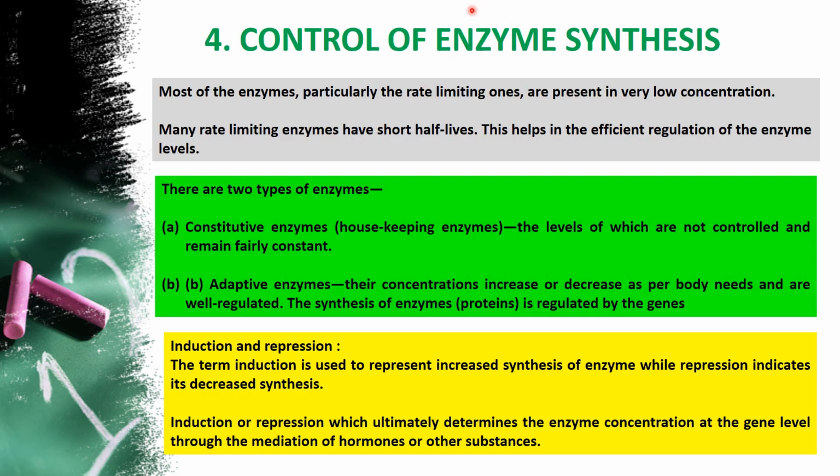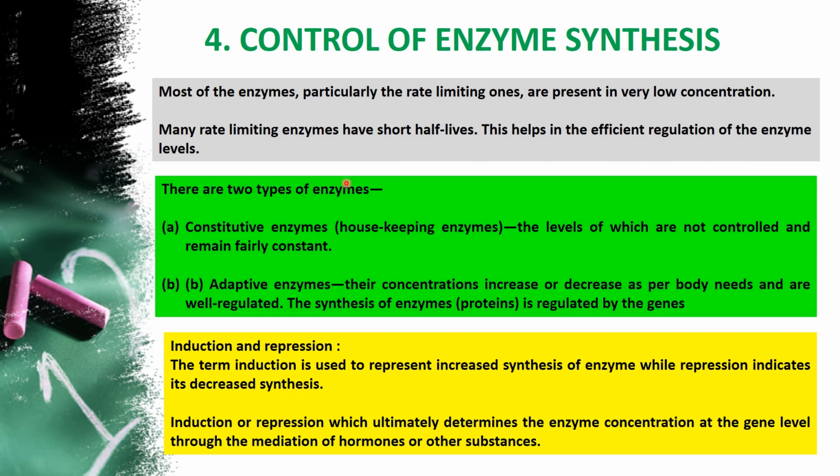Next one is control of enzyme synthesis. This is very simple. We know that from the gene level, our DNA is transcribed and translated, and now we get the protein. That protein here we consider as an enzyme. Most of the enzymes, particularly the rate limiting ones, are present in very low concentration. Rate limiting enzymes are very short lived. They help in the efficient regulation of the enzyme levels.